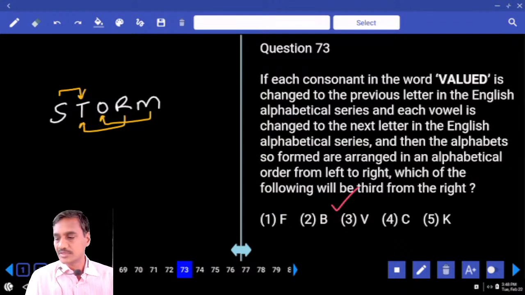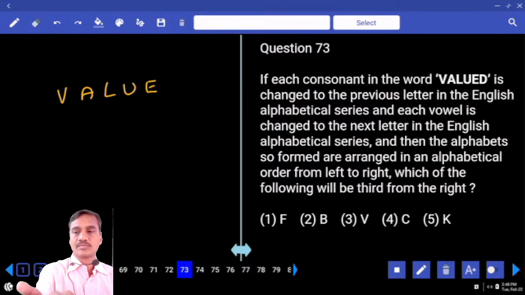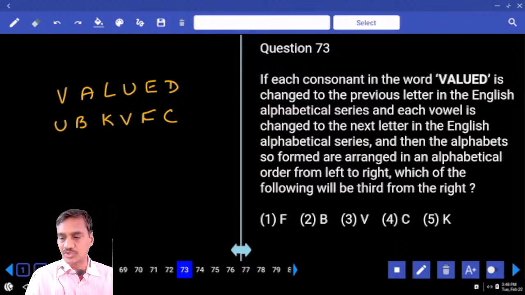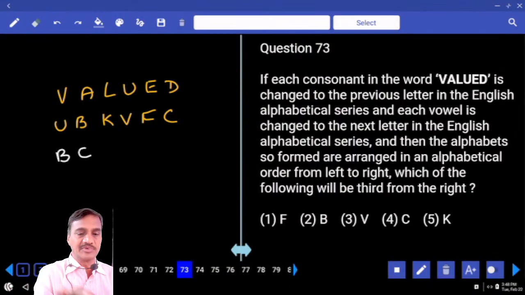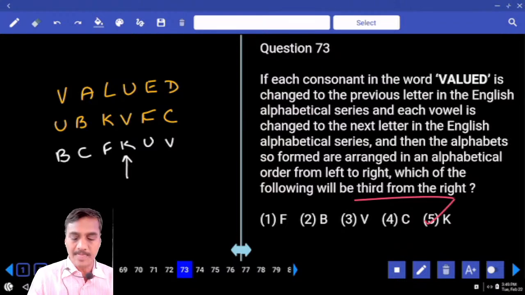Then 73. In this 73, what is the word given here? VALUED. In this one, each consonant is changed to the previous letter: V will become U, L will be K, and D will be C. And each vowel is changed to the next letter: A will become B, U, V, and E, F. And then the alphabets so formed are arranged in alphabetical order from left-hand side to right-hand side. If these letters are arranged in alphabetical order B, C, F, K, U, V, then which will be the third from the right-hand side? That is K, choice 5, question number 73.